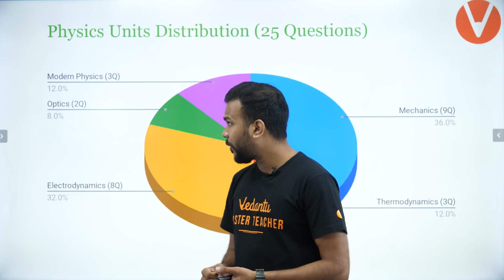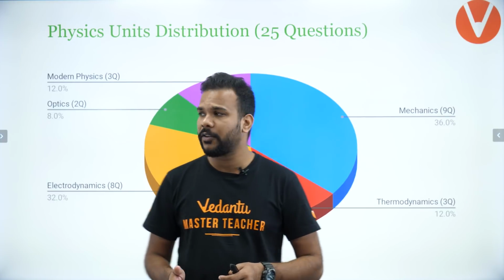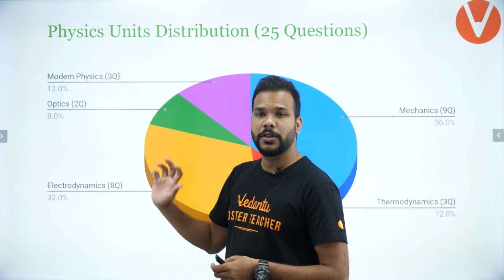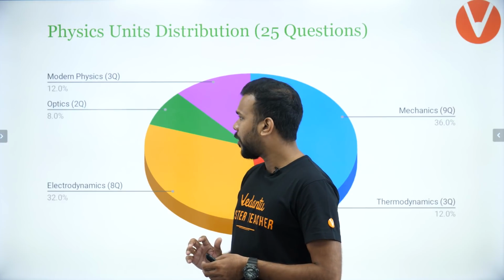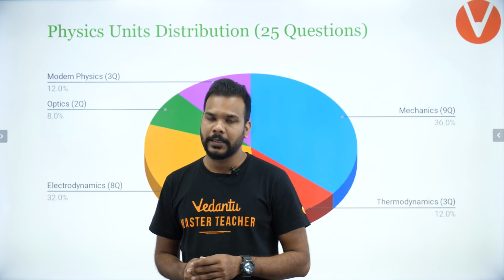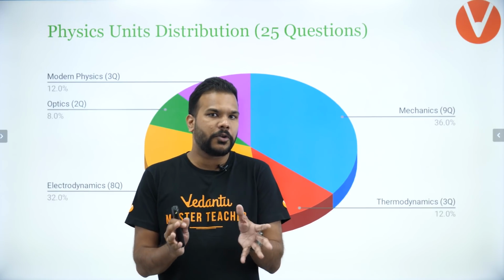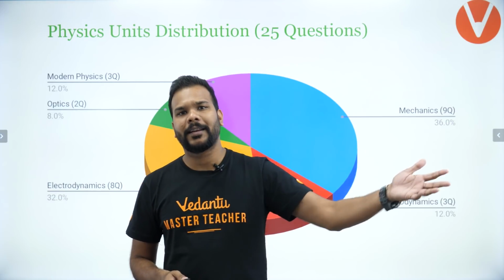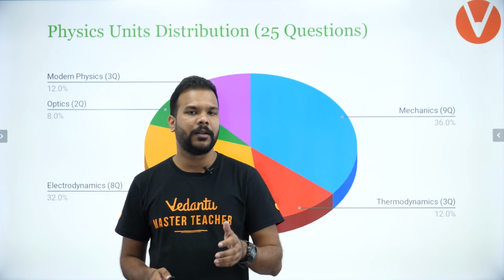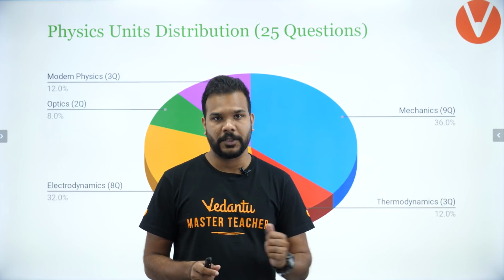Okay, apart from that, the usual thing, thermodynamics had 3 questions, 12% of the paper. Modern physics also had 3 questions, that remained the same, but optics had only 2 questions, 8% of the paper. Okay guys, so overall I hope that you are getting the overall trend usually followed in JEE. You can do this analysis for the previous year papers as well by yourself. You'll find that the trend will not be changed for the previous papers as well.